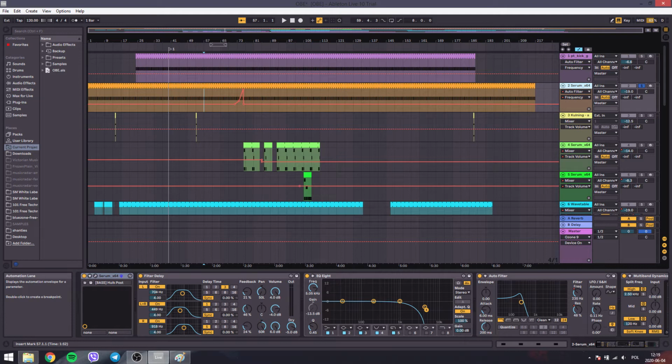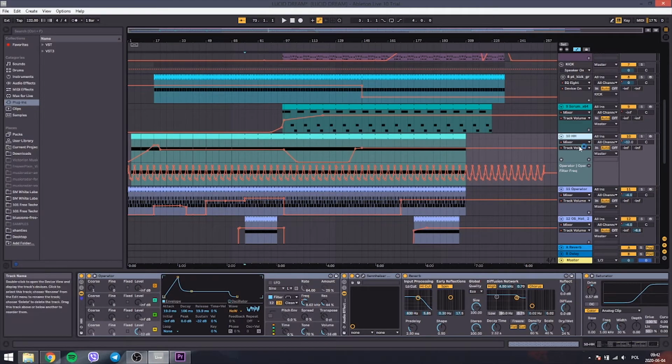The reason why I chose filter delay instead of arpeggiator is because of control. With arpeggiator, all the notes have the same velocity, which I wanted to avoid, and with filter delays drying up, I could manipulate this velocity.